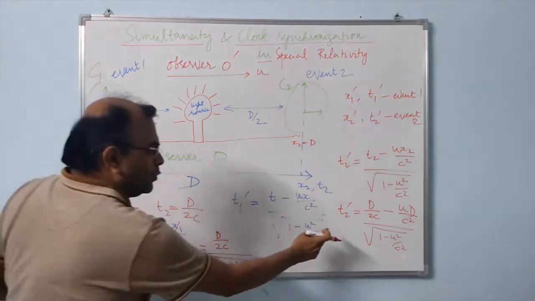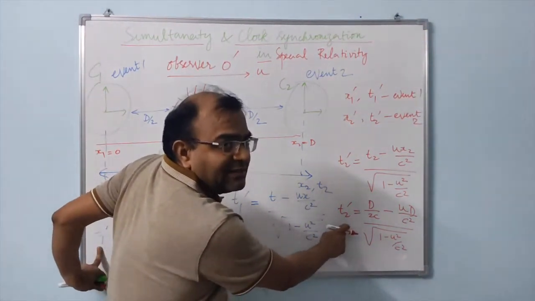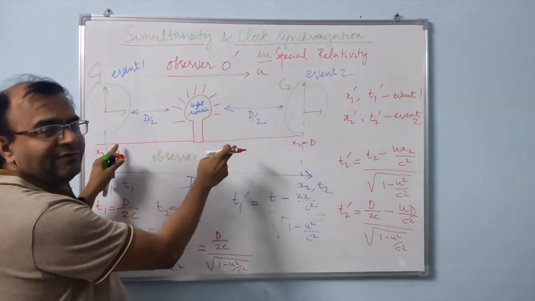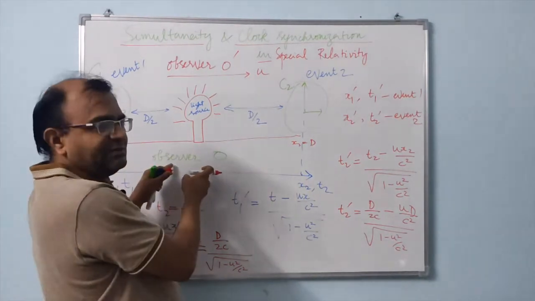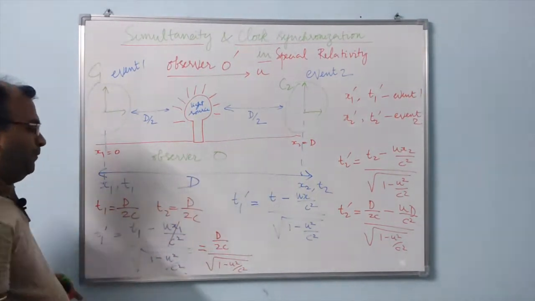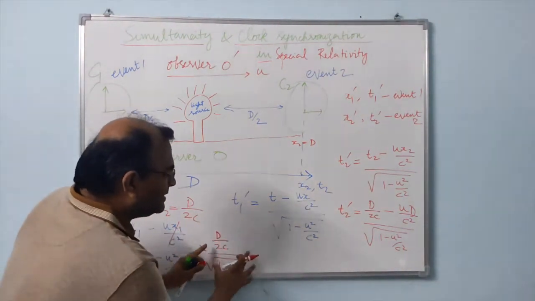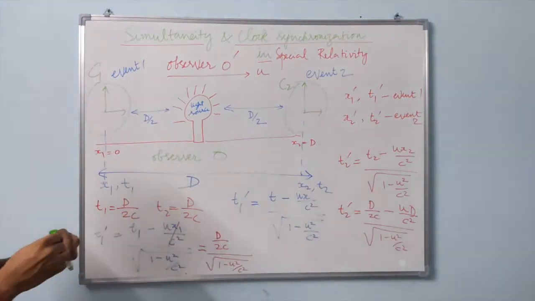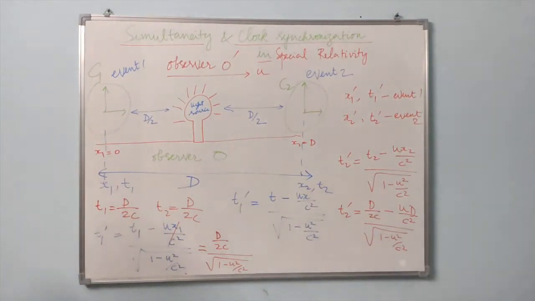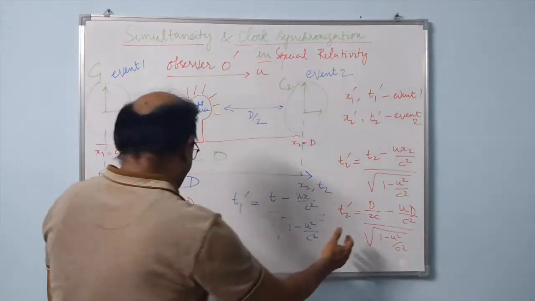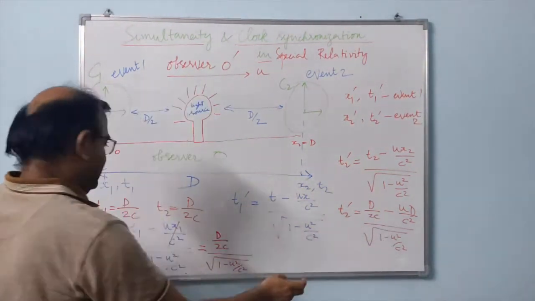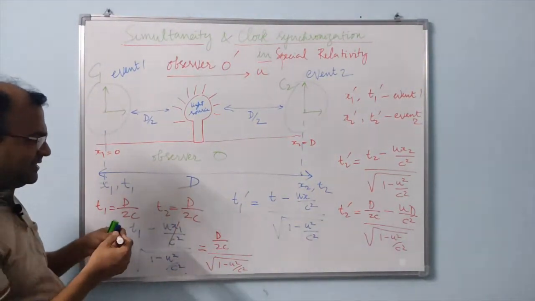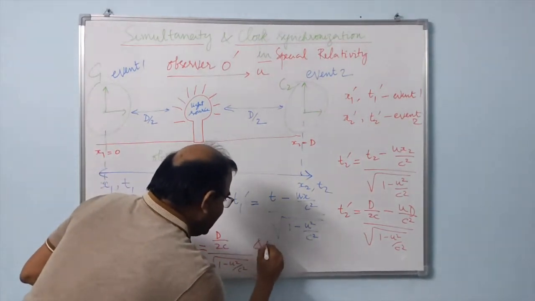Now, these two time coordinates are the times for the same two events for the observer who is in motion with respect to observer O. And we can clearly see that this term is present as the first term, and then there is an additional term. So, if we take a difference between these two time coordinates, we would see that the difference is nothing but delta t prime.